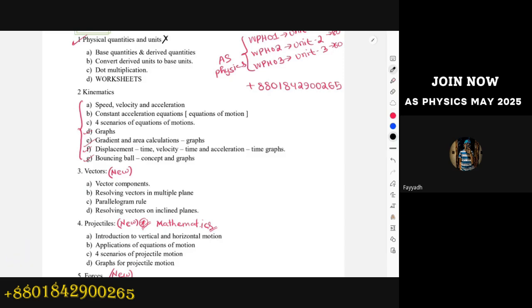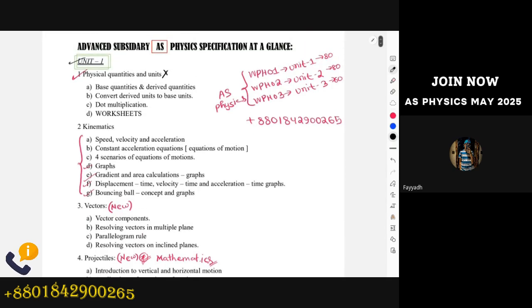So 17 papers for the new specification of A levels. We have 17 question papers available, but again, the 17 papers are not that important. We are going to solve all 17 question papers during our classes, but for the worksheets, we are going to solve a worksheet after every topic. After the completion of physical quantities and units, we are going to solve two worksheets.